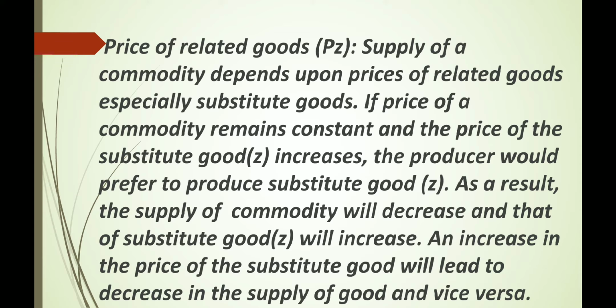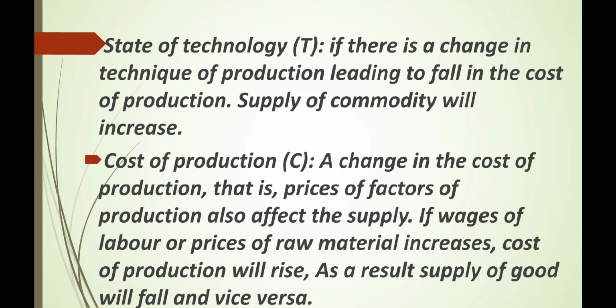An increase in the price of the substitute good will lead to decrease in the supply of goods and vice versa. State of technology. If there is a change in technique of production leading to fall in the cost of production, supply of commodity will increase.